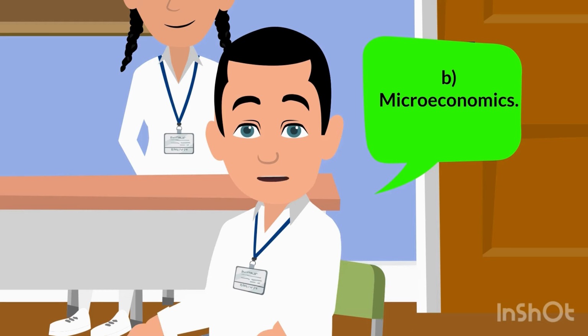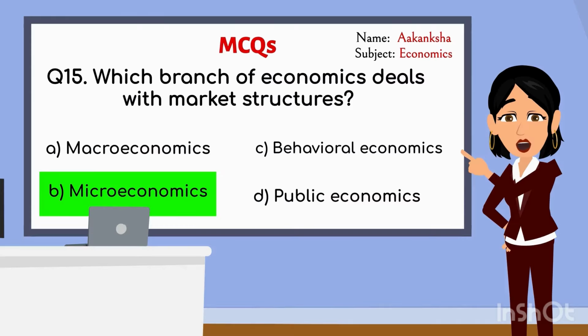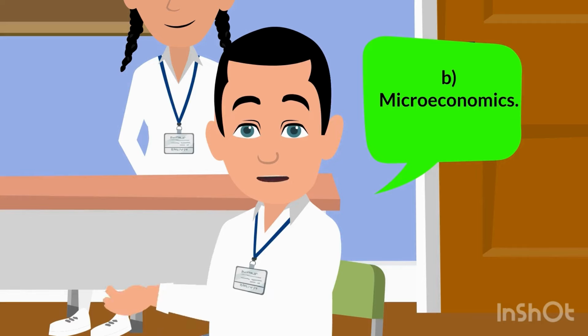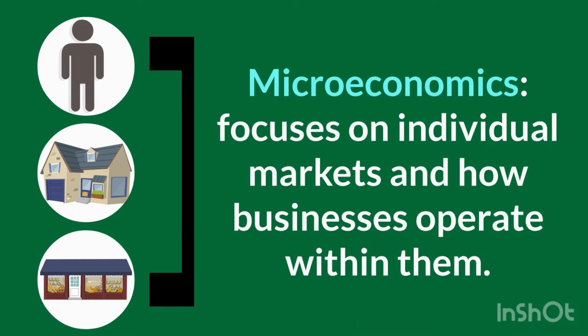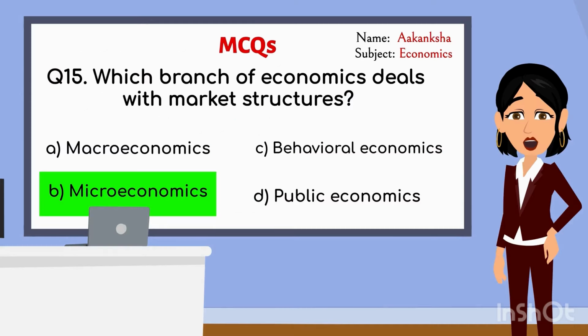Microeconomics is the branch of economics that deals with market structures. Great! Microeconomics is the right answer. Now, can you tell me why you think that's the answer? Because microeconomics focuses on individual markets and how businesses operate within them. Exactly. Microeconomics is all about the behavior of individual markets, firms, and consumers.